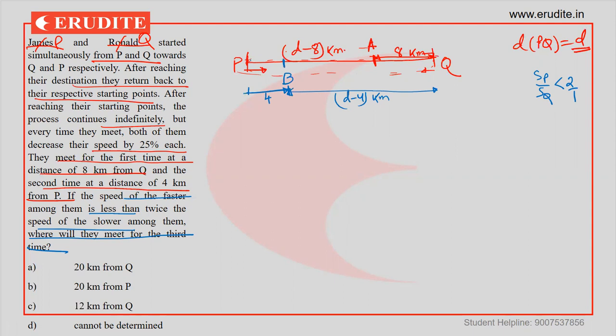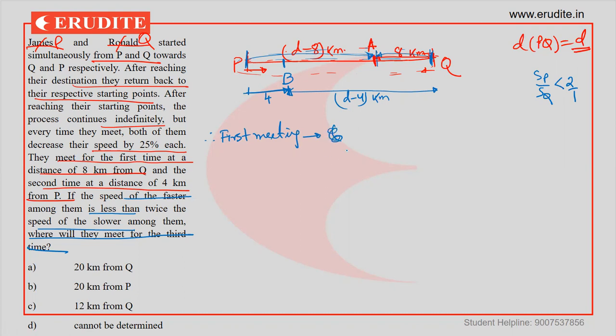P and Q started at the same time and they are moving at their respective speeds. So whenever they meet, the time of travel is the same. Let's first put it this way. For the first meeting, what's the distance covered by P? P goes D minus 8 kilometers and Q goes only 8 kilometers. That is where the first meeting would be held.